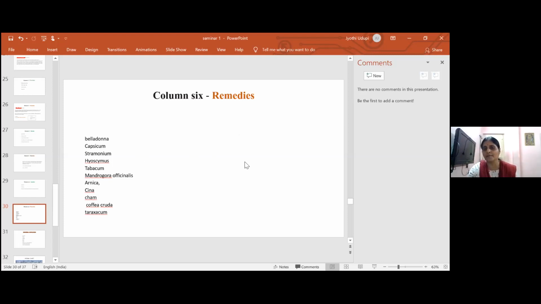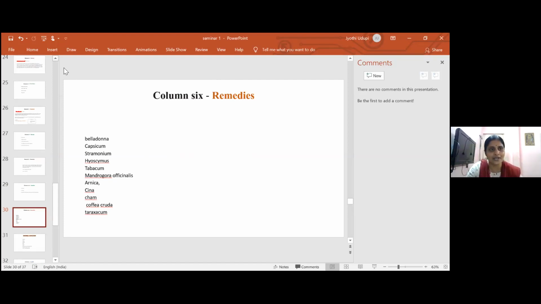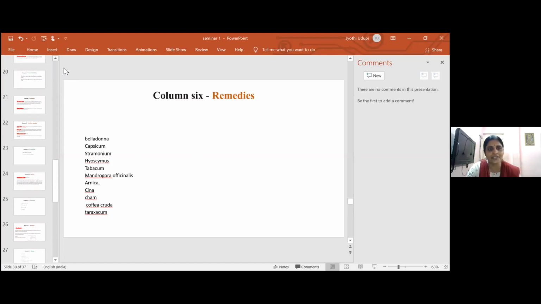We used these very often before, if not for ADHD, at least for fear and bedwetting especially. Whoever comes gives all the symptoms, either the Calcarea group or the Solanaceae group. But now our horizon is bigger. We can think of other column drugs also. So for this plant kingdom, I did a little more slides and more work so that we can learn. For your understanding, I want to show the chart once again.